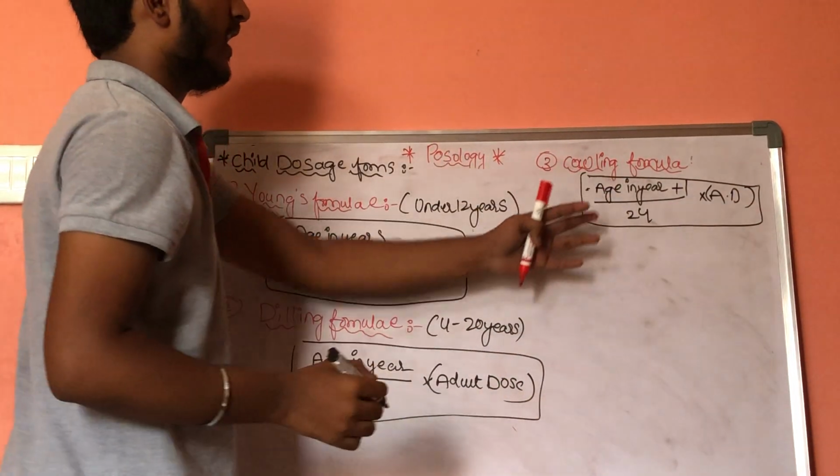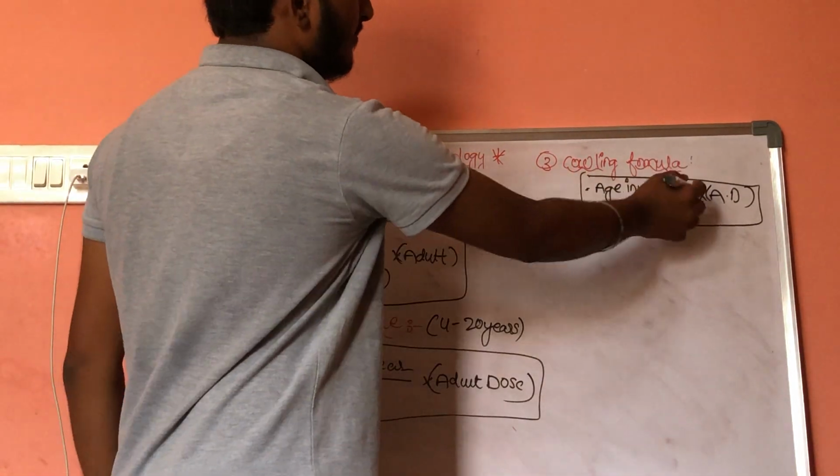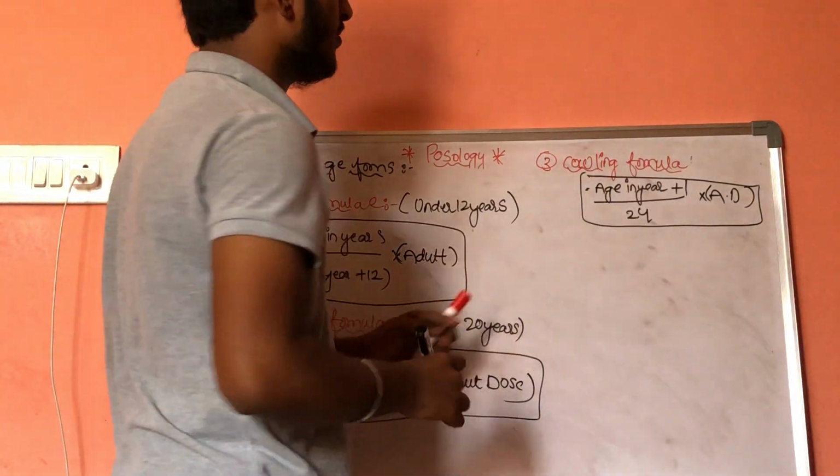This is Cowling's formula and it does not have any age limit, and it can be given as age in years plus 1 by 24 into adult dose.